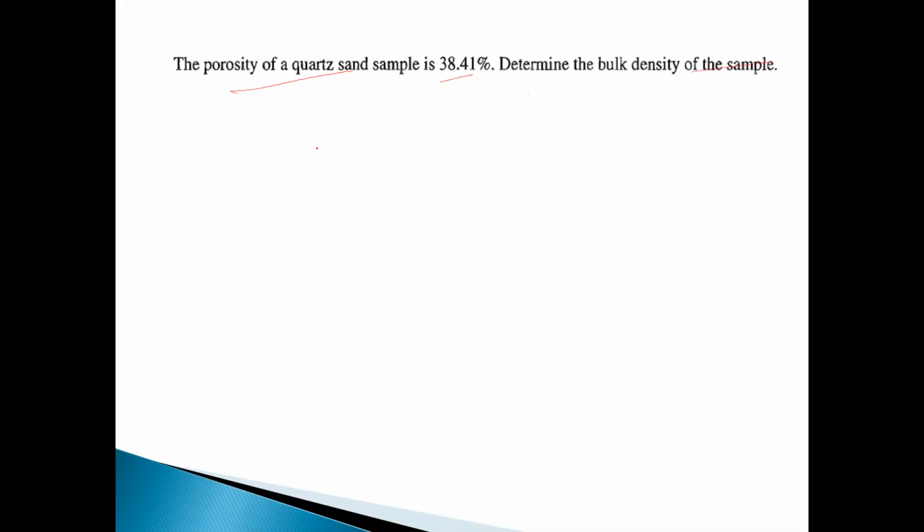You know very well the formula: porosity is equal to 1 minus bulk density upon the density of the grain. This formula is not clear, but you can check in chapter number 2 of Todd's book. Here you put the direct values and you will get the bulk density of the sample.